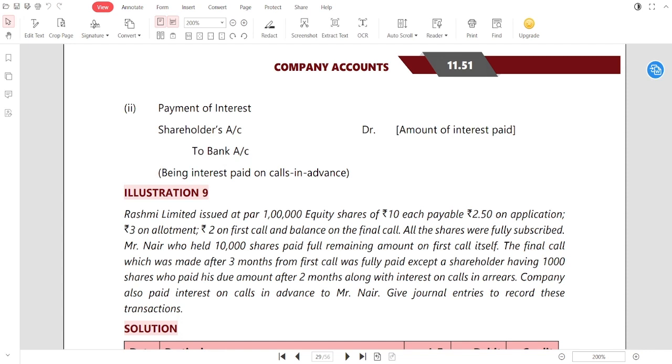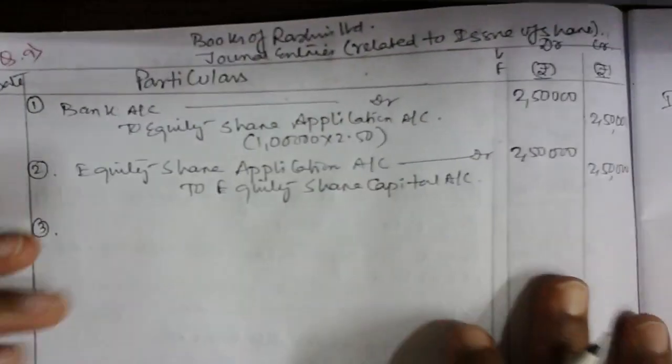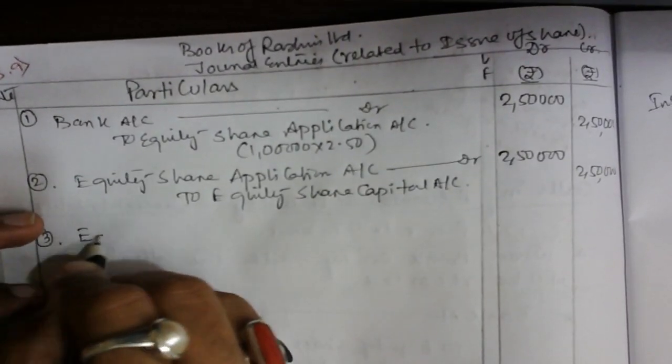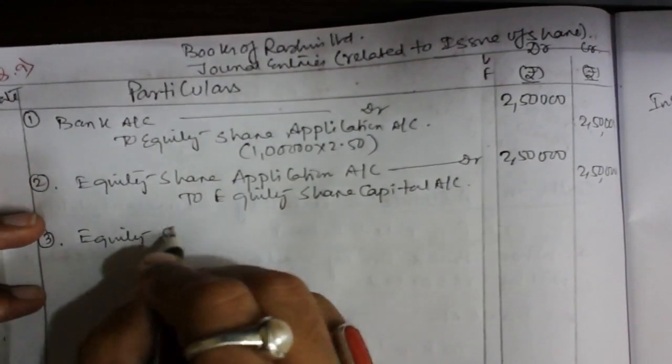Okay. So what I'm going to write, first of all, I need to do the allotment entry. See, guys, we have all the adjustments. We are going to start from the first call. What are the calls in arrear and calls in advance? We start from the first call, not from the allotment. So just simply do the allotment entry, guys, the way we are going to do: equity share allotment first due.